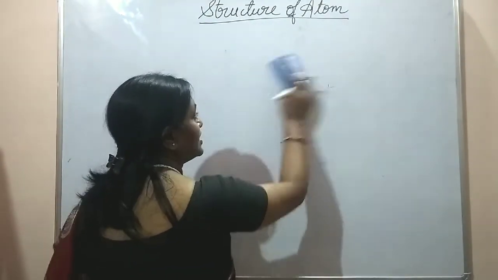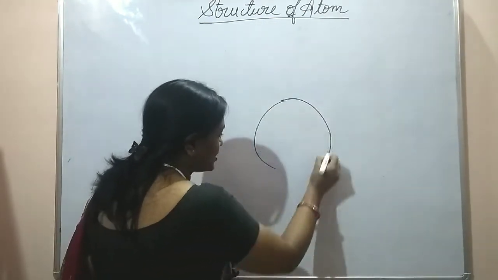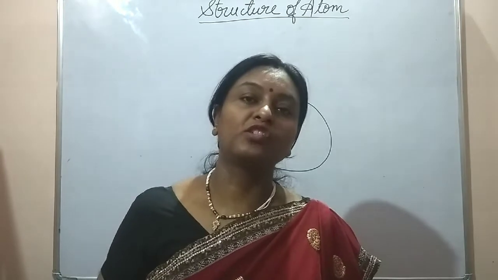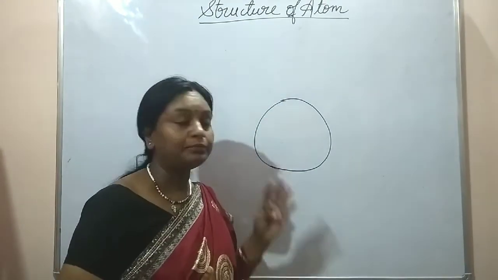J.J. Thomson's plum pudding model says that an atom has a positive core. It is like a watermelon, in which the red part represents the positive charge and the seeds in the watermelon represent the electrons. So you can simply compare it with the watermelon.